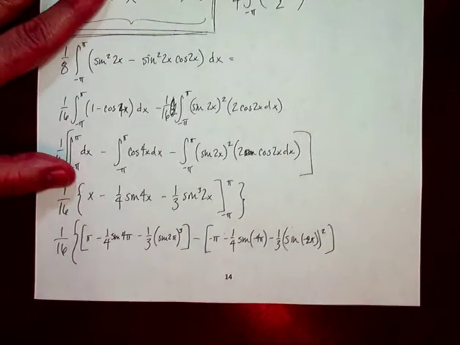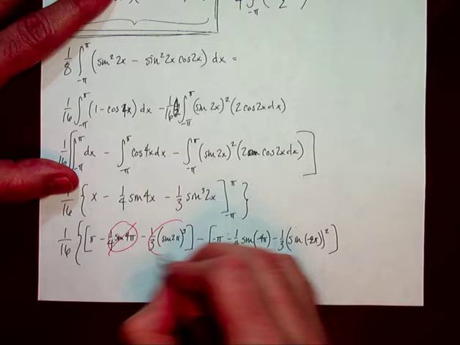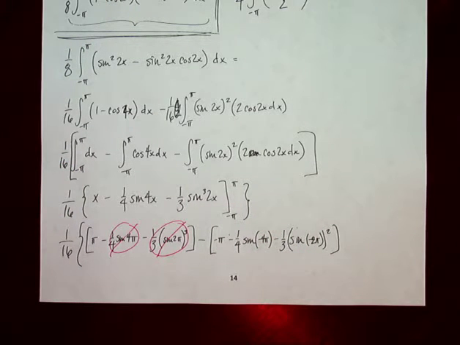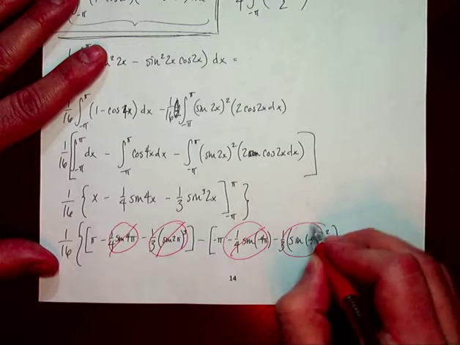Well, here's the thing. This is 0 because sine of 4 pi is 0. Sine of 2 pi is 0. Sine of negative 4 pi, 0. Sine of negative 2 pi, 0.